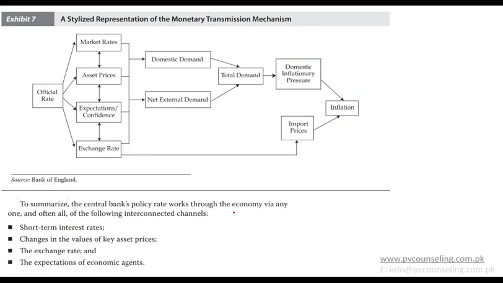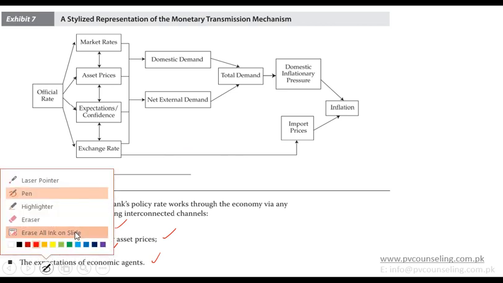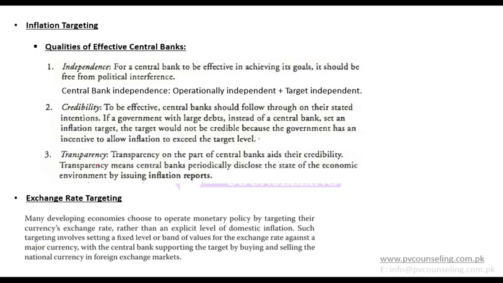To summarize, how does the central bank's policy rate work in the economy? Short-term interest rate, change in value of asset prices, exchange rate, and expectation of economic agents. These factors cause the demand to change and eventually cause the inflation to change. This we have discussed: independence, credibility, and transparency.